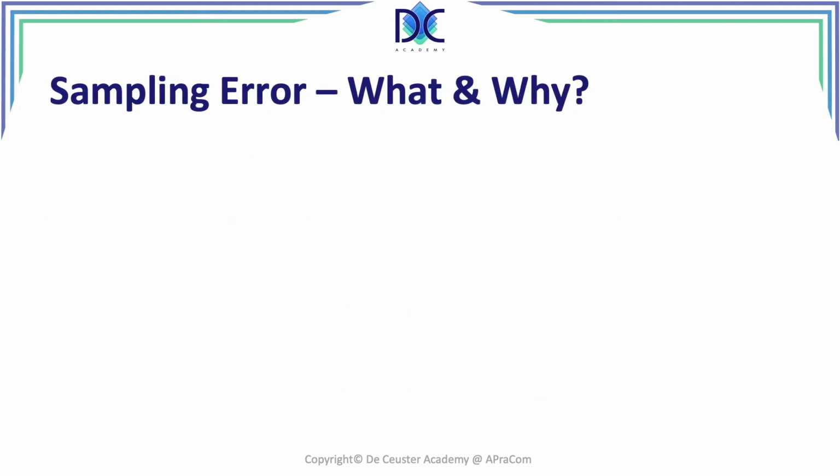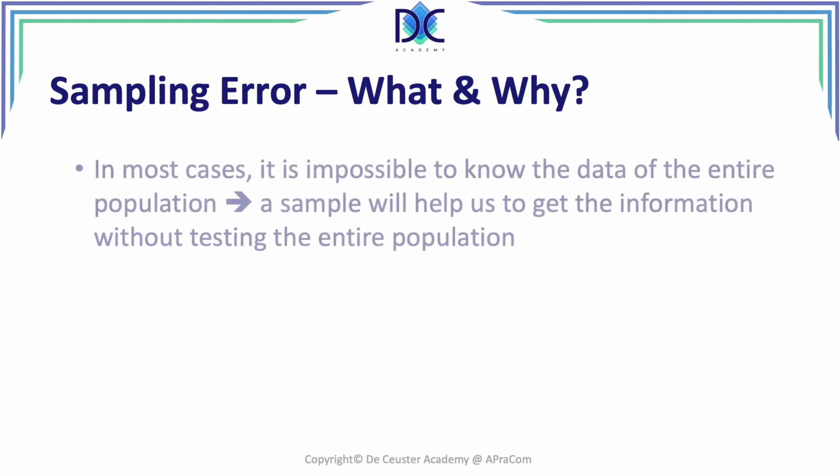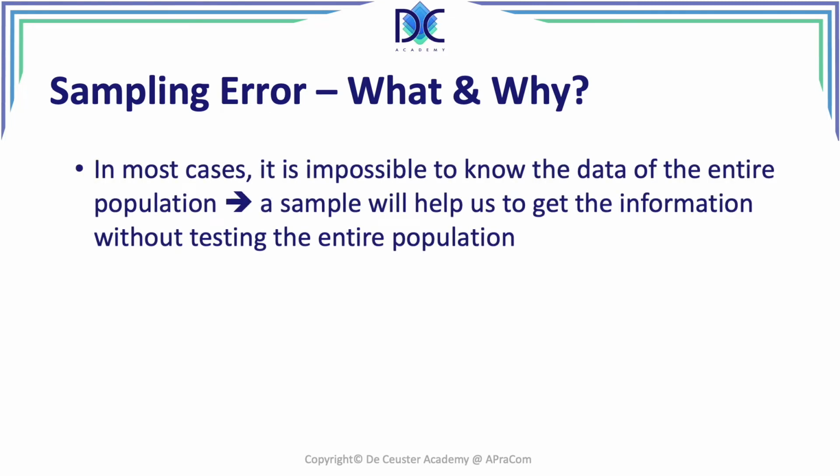So let's have a look. What is the sampling error and why is it important? Now, we want to have an idea about a population, but testing the entire population is in many cases impossible because we're destroying the things that we are measuring. It will be destructive sampling. It means that we cannot use the items anymore, or the population is so large that we cannot ever test the entire population.